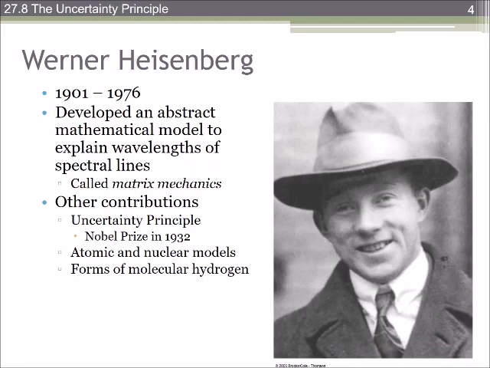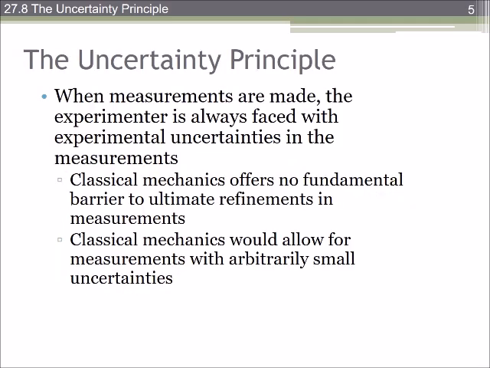This is where Heisenberg came in. He made his contributions when he was quite young. He created matrix mechanics and won the Nobel Prize for the uncertainty principle. He also made many atomic and nuclear models and forms of molecular hydrogen.